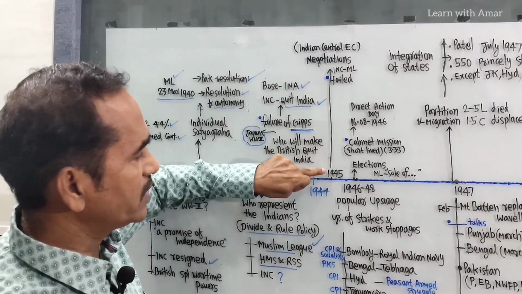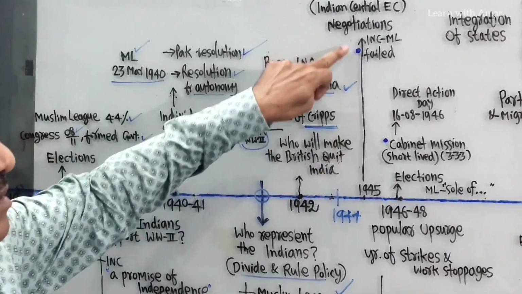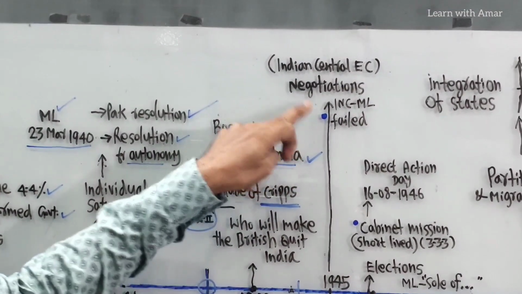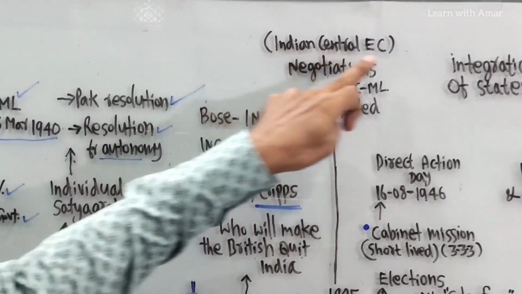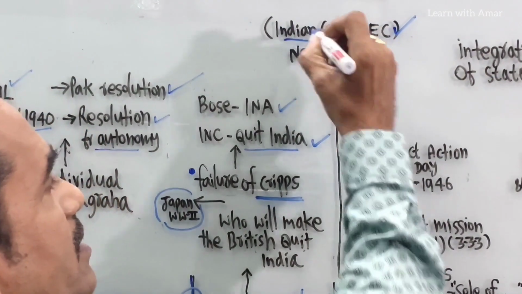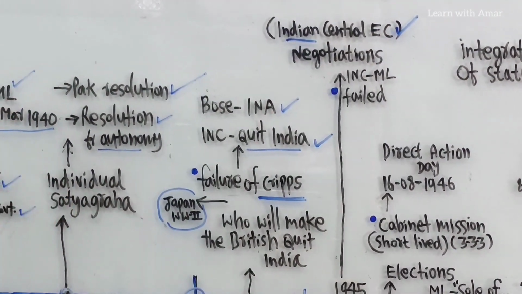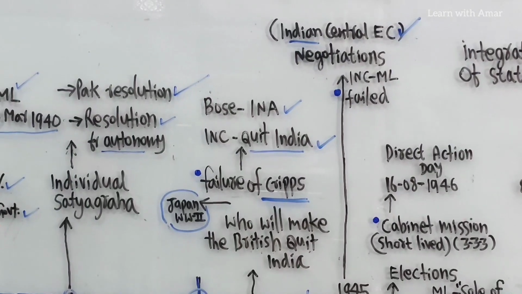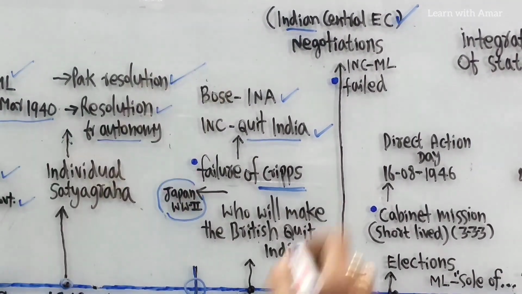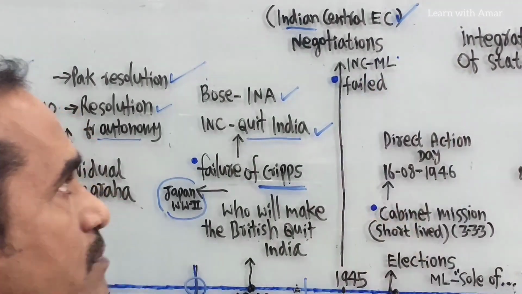Now 1945, one more time. This time in 1945, the British government declared it would create an Indian Central Executive Council, entirely Indian. It wanted to create it, but negotiations took place between Congress and the Muslim League.